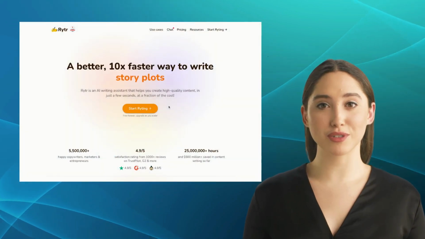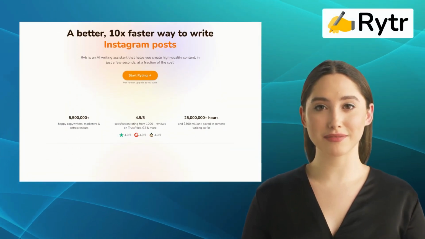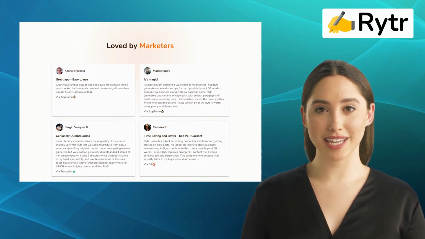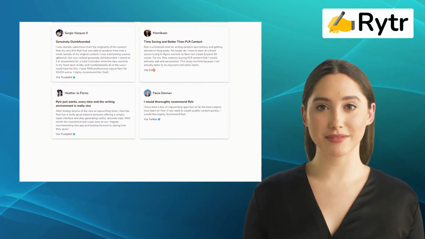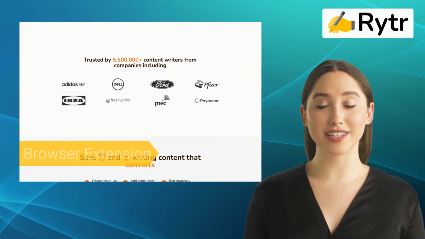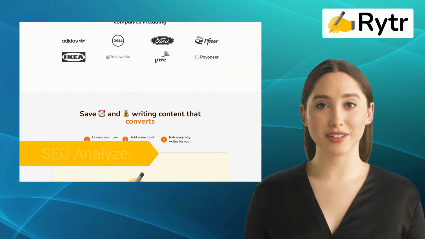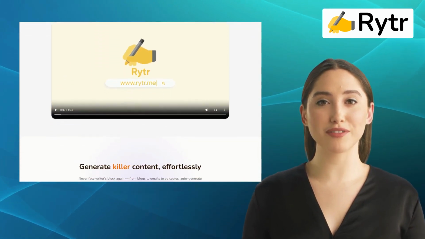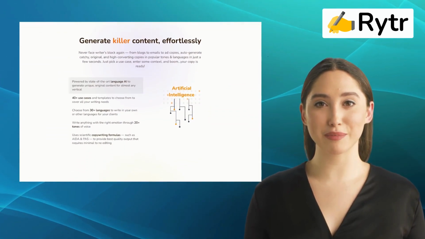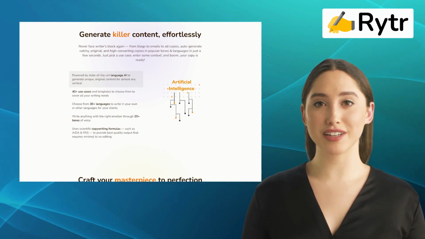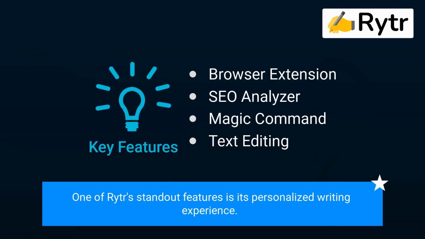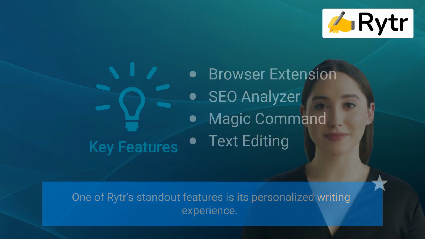Moving on to our third alternative, we have Rytr. Rytr is the ultimate AI writing assistant that will help you save time and money while creating high-quality content. It offers features like browser extension, SEO analyzer, magic command, and text editing. With Rytr, you can bid farewell to the tedious and time-consuming task of researching, drafting, and editing your content. One of Rytr's standout features is its personalized writing experience.